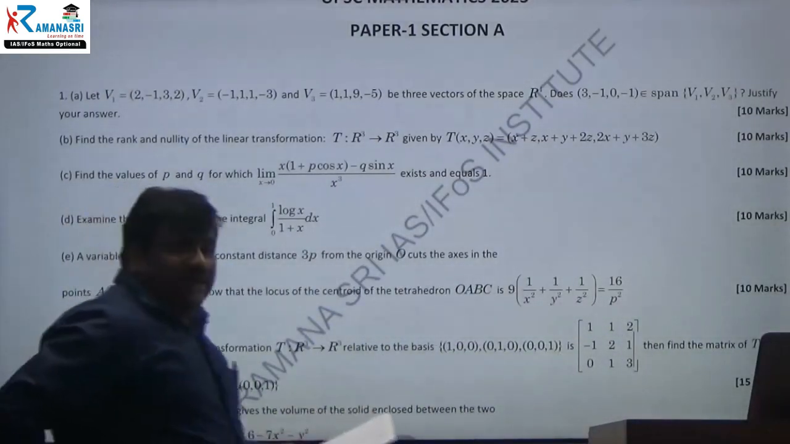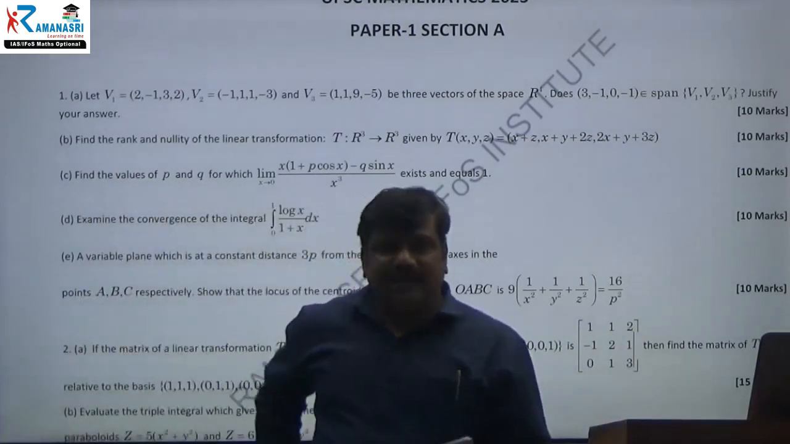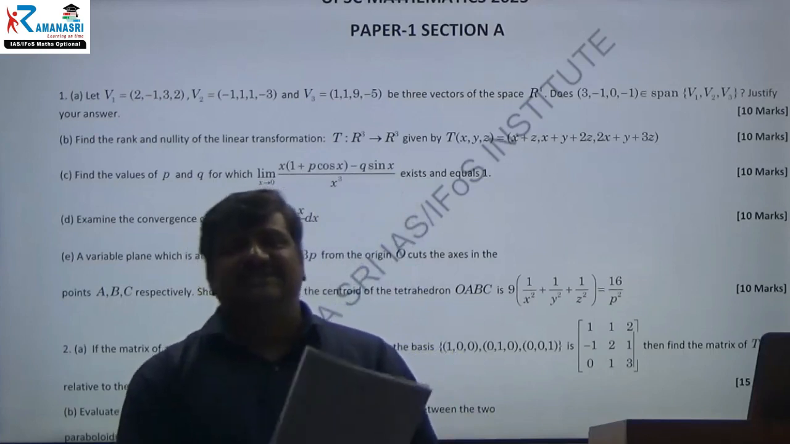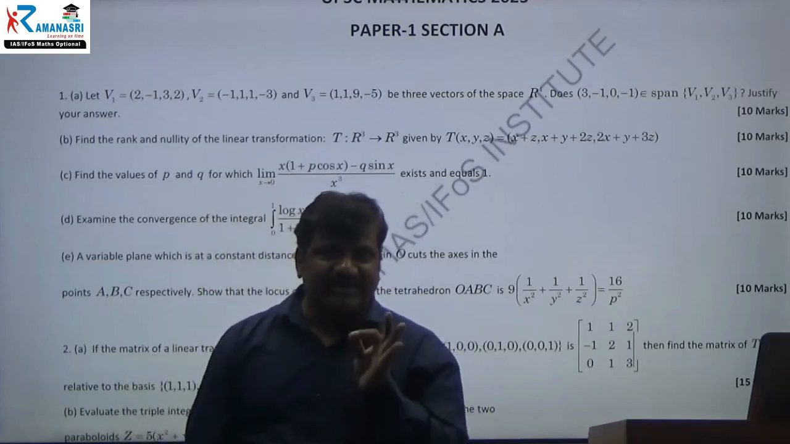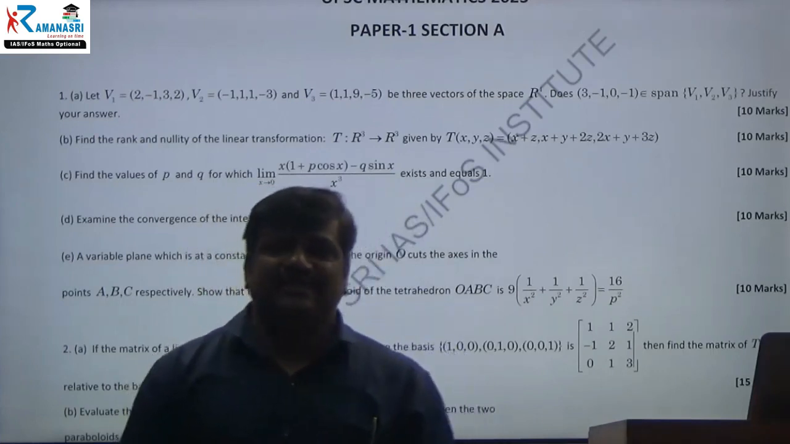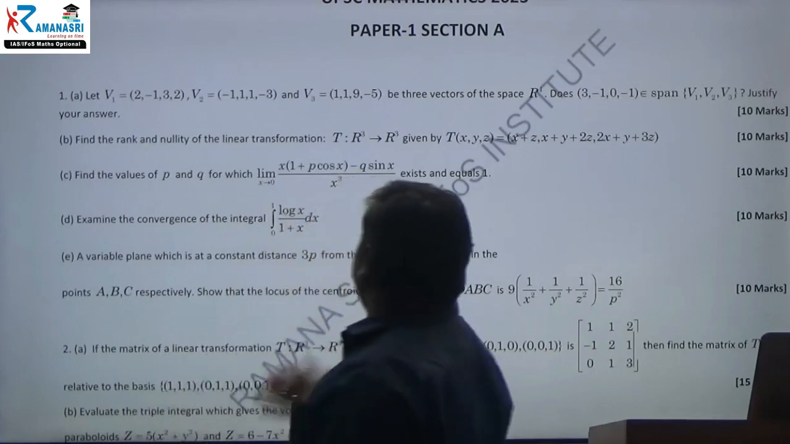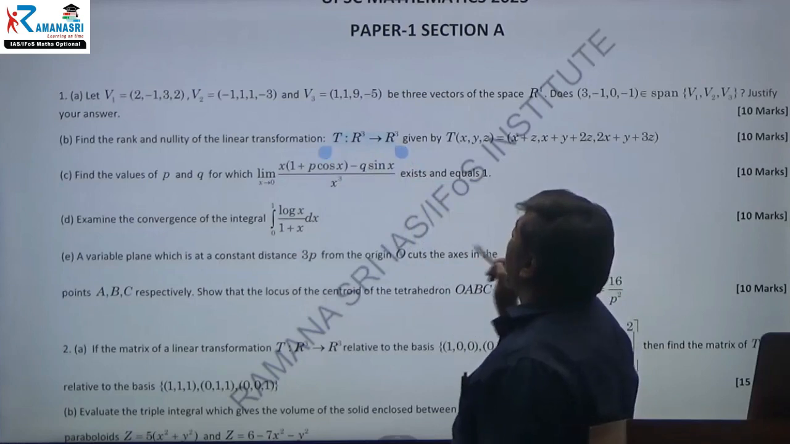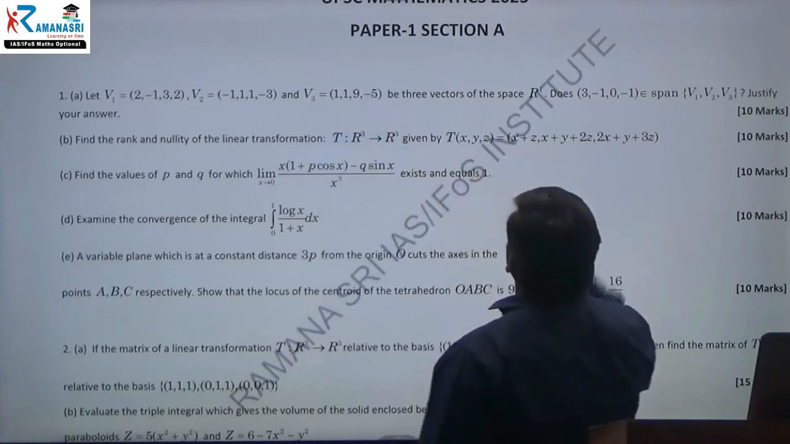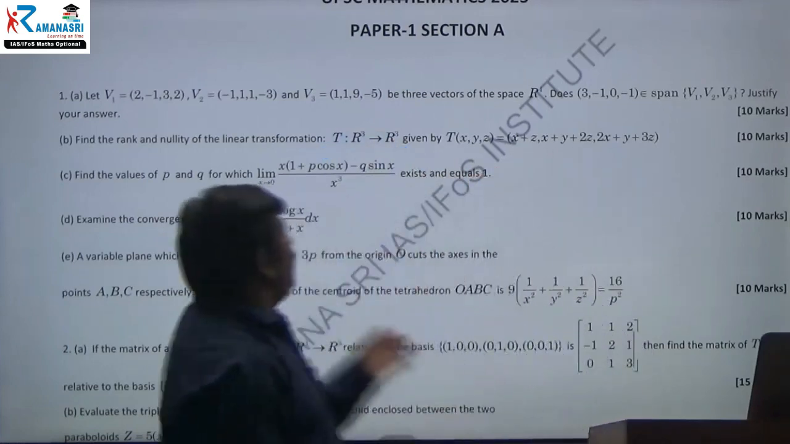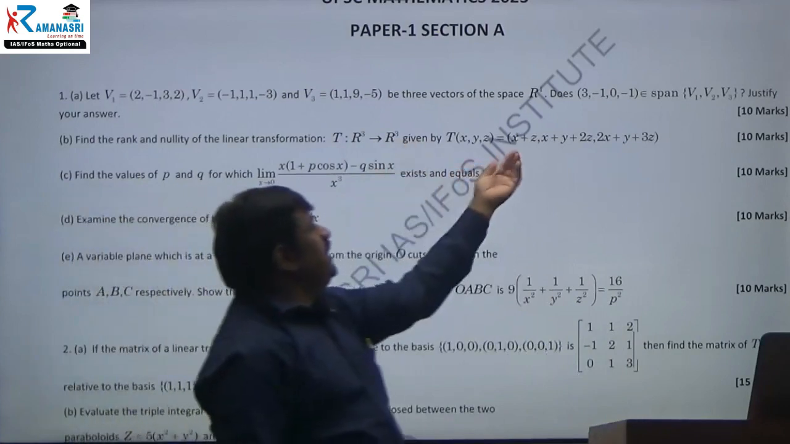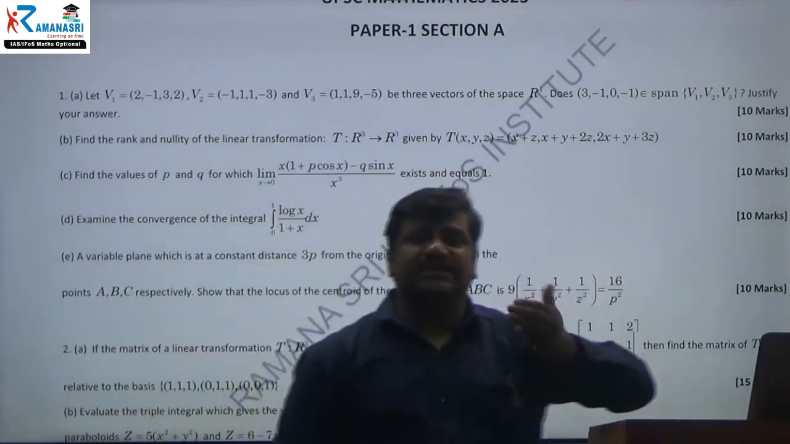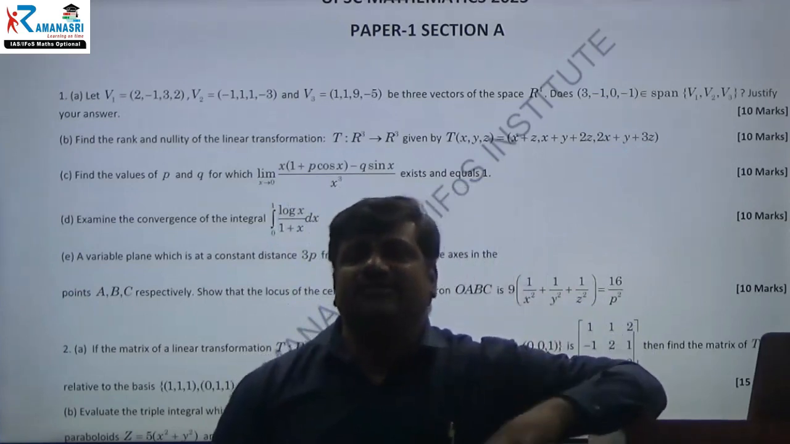Find the rank and nullity of the linear transformation. Do you know that? Just now I have explained what is the null space and what is the nullity, and what is the range space and what is the rank. Next, they have given R cubed to R cubed, given by some transformation, T of x, y, z. How are they mapping? x plus z, x plus y plus 2z, 2x plus y plus 3z. This is the mapping they have given.